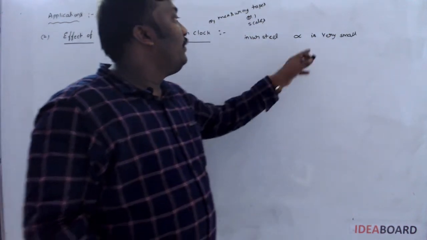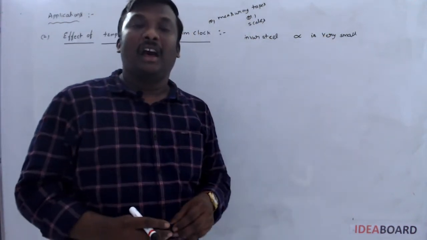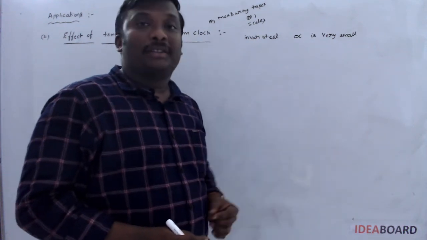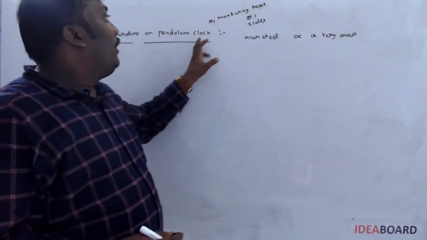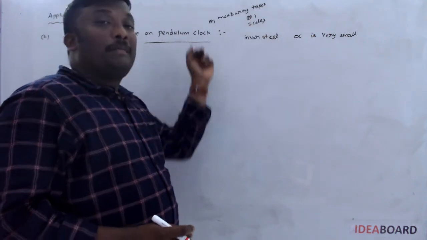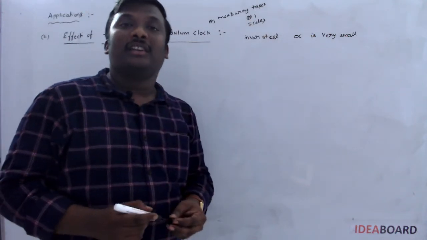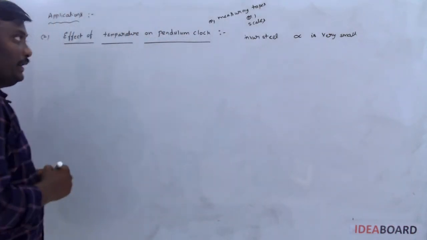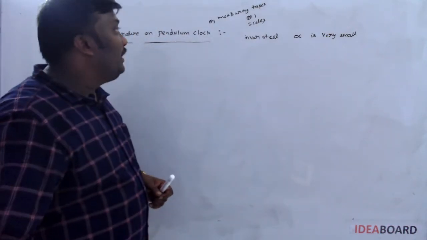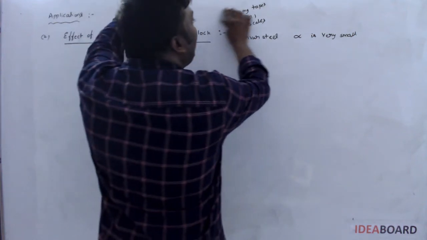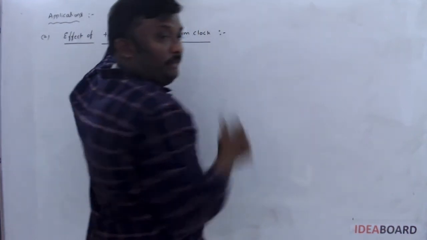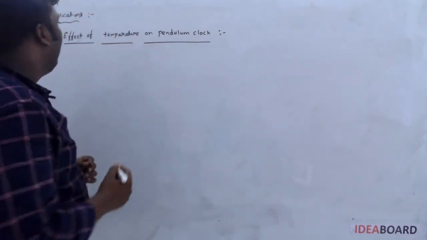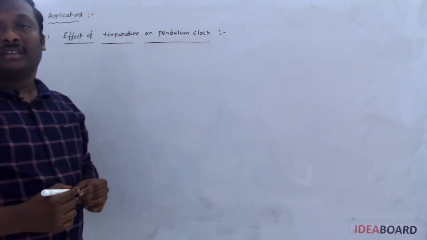Sir, if the alpha value is very small, what happens? On rising or decreasing the temperature, the length of tapes, scales or pendulum clocks generally does not change. Now suppose I make the pendulum clock with something other than invar steel. Then automatically the length may change.